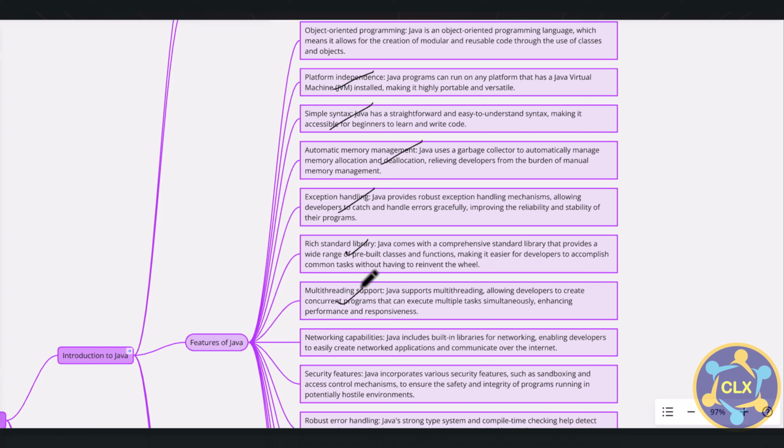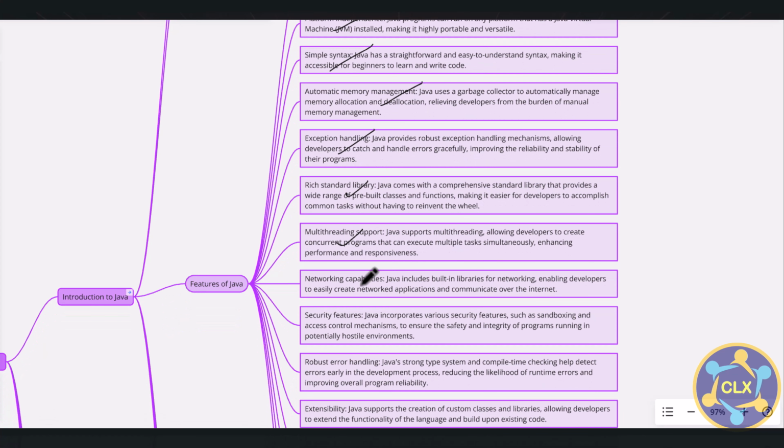Java provides multi-threading support. We'll be covering it in a dedicated video coming as part of this series, where we'll explain multi-threading in Java. Next is networking capabilities. Java includes built-in libraries for networking, enabling developers to easily create network applications and communicate over the internet.